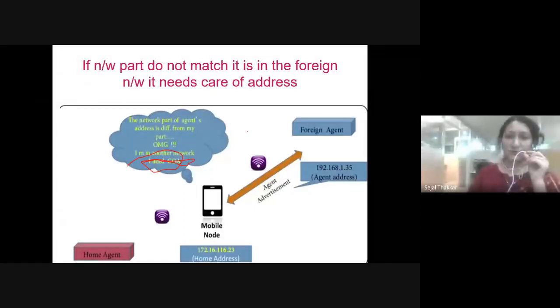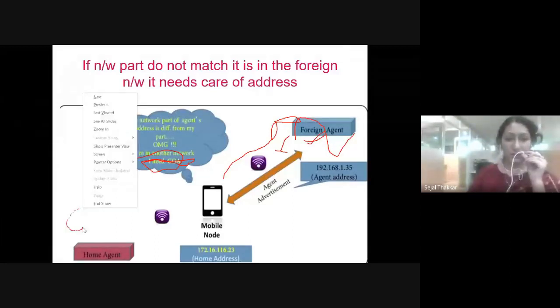But if the foreign agent, meaning the agent of that particular Bangalore city, also broadcasts the message, and my network part matches that particular Bangalore location's network ID, it means I'm at Bangalore, at the foreign place. I need to communicate with the foreign agent now, and for that I need a care of address, right? Now I'm in need of a care of address because I'm not at my home place.